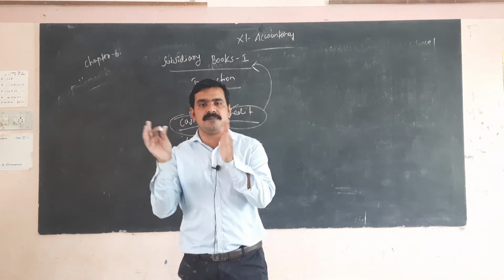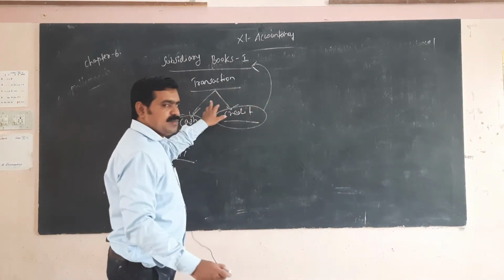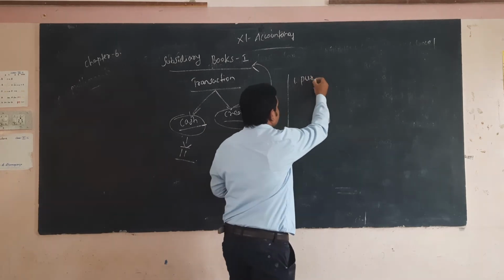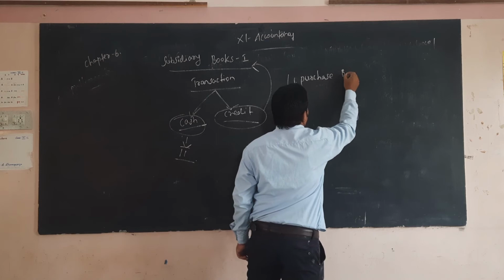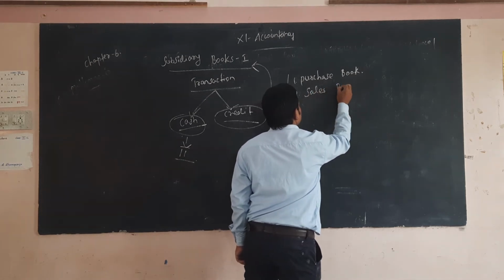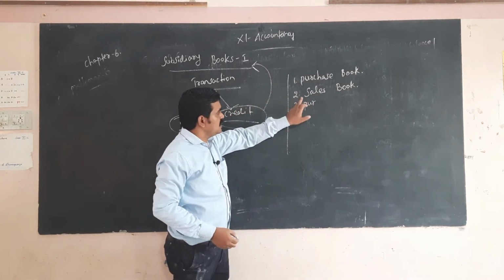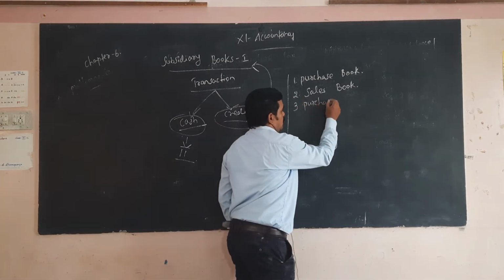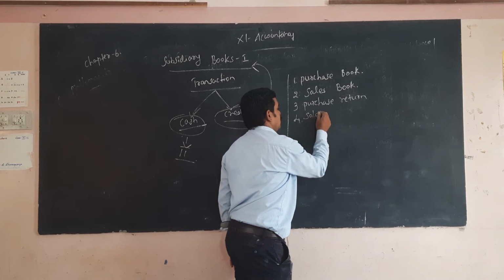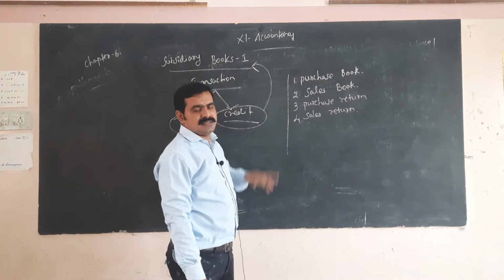The books involved in the subsidiary book are: first, the purchase book; next, the sales book; third, purchase return; and sales return.